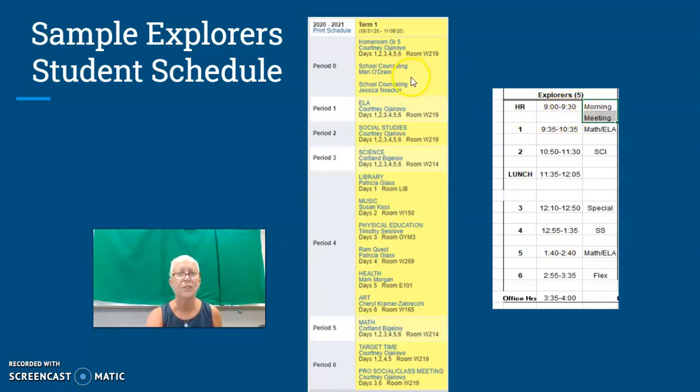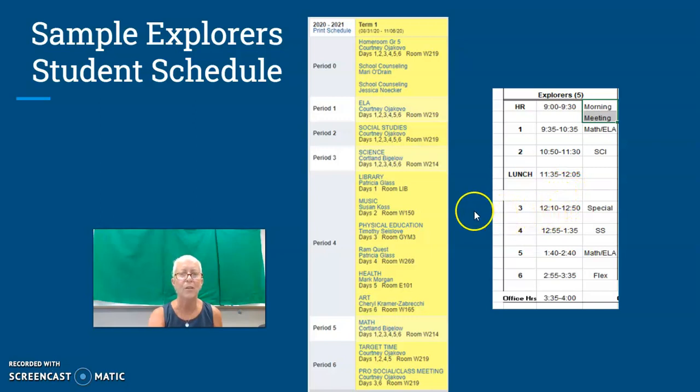Here, it also lists your counselors. So depending upon the alphabet, you may have Mrs. O'Drain or Mrs. Noecker. First period is from 9:35 to 10:35. Now here you go over and you see first period is ELA. So right here you have ELA during first period. Next you go to science, 10:50 to 11:30. All students have science during that time, both your homeroom and your switch partners. Next you have lunch, 11:35 to 12:05, followed by your specials.